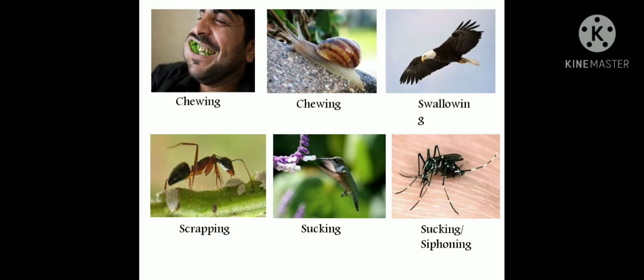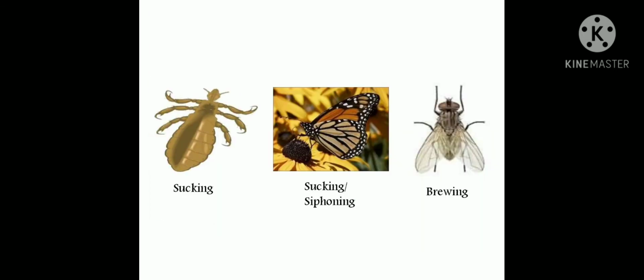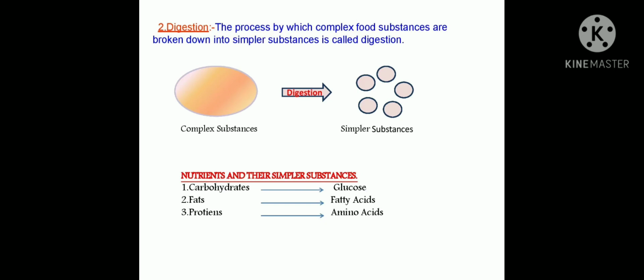Even snails chew. The eagle swallows, the ant scrapes, birds suck, and mosquitoes also suck. Each individual animal has a different mode of taking food into the body. The butterfly also sucks, similarly insects suck, and the fly brews.